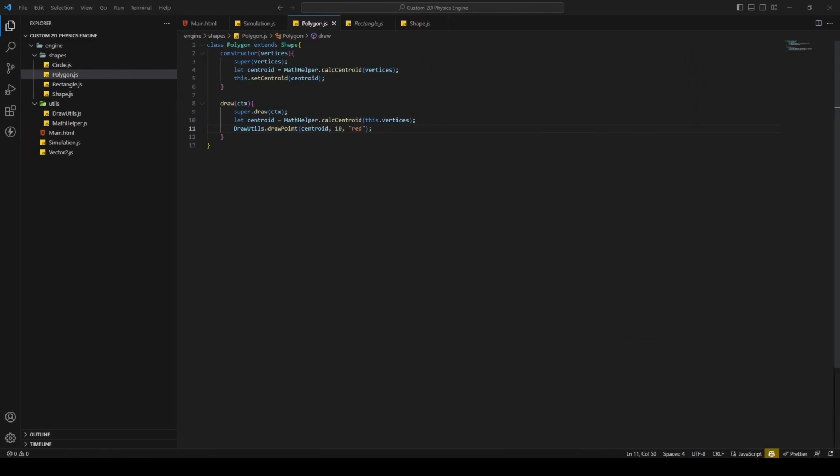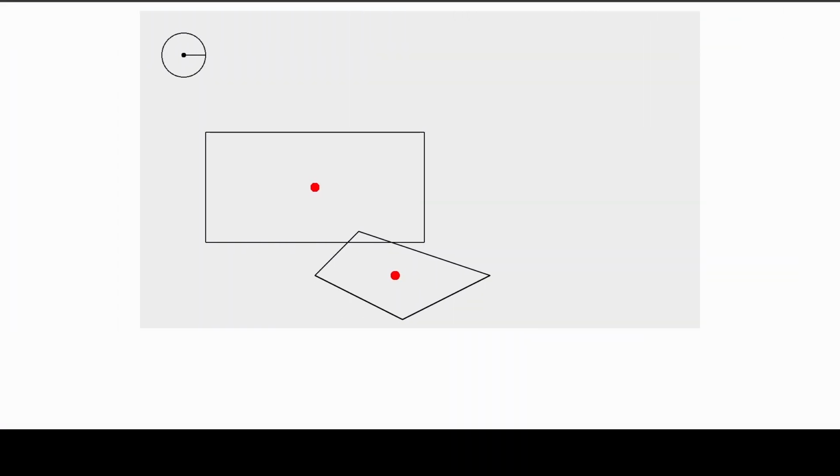We draw the centroid here. We don't need that. Just move that, and then go back to our browser, refresh, and there we go. There are our centroids. All right.